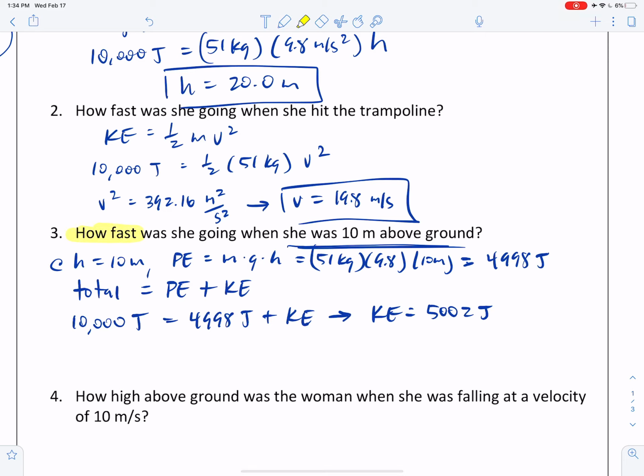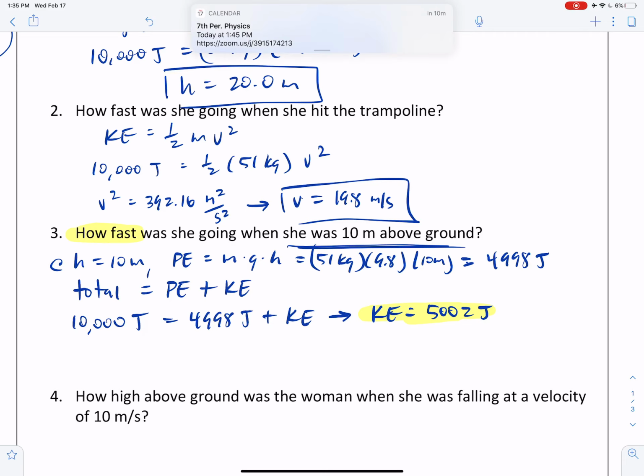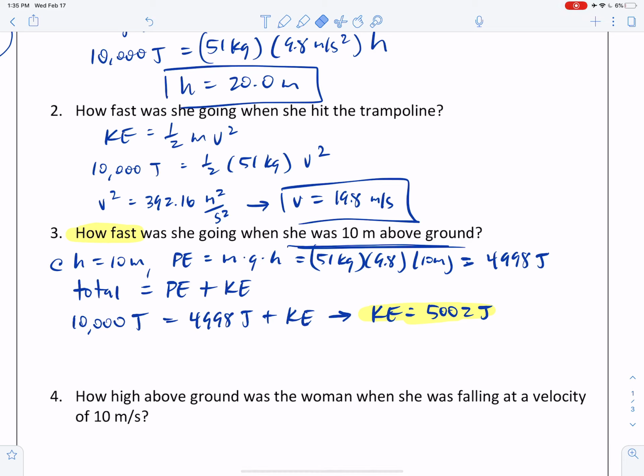Remember, I'm trying to find how fast. So I'm trying to find velocity. So now this feels just like the previous problem. I know the kinetic energy, so I can pull the velocity out of that kinetic energy. Okay, so here we go, just like before. The kinetic energy is equal to 1/2 mv squared.